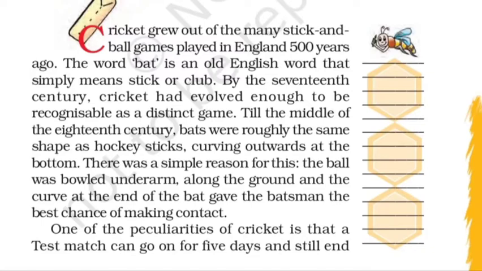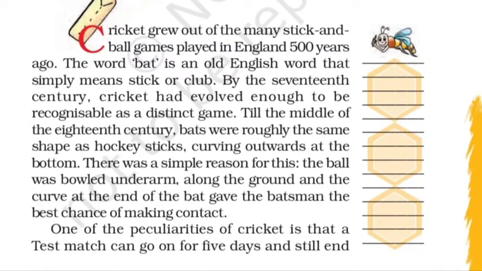Earlier it was underarm, like in India we call it gurgutti ball or whatever we call it, along the ground, and the curved end of the bat gave the batsman the best chance of making contact. So if the ball would be low, we need the lower end to be strong, and the lower end to be curved so that it can easily connect with the ball.